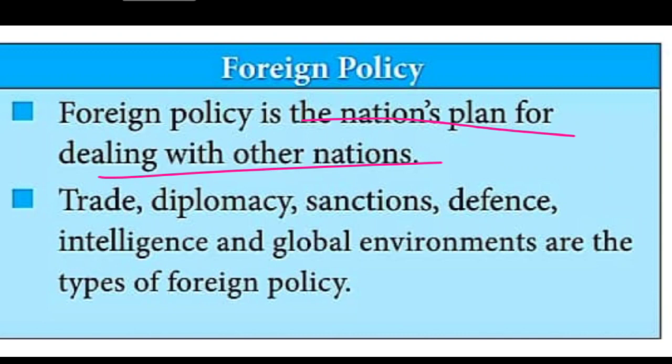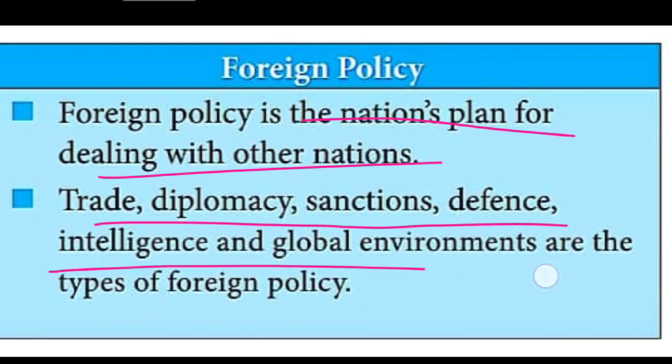Under the heading of foreign policy, the second point given is trade, diplomacy, sanctions, defense, intelligence and global environments. So these are the things that come under foreign policy. Foreign policy is the nation's plan. In order to promote the welfare of the people as well as the nation, each and every country is preparing a foreign policy. In that, they are following some techniques, diplomacy and all. Okay, children, this is the 2-mark answer. It's very, very important.